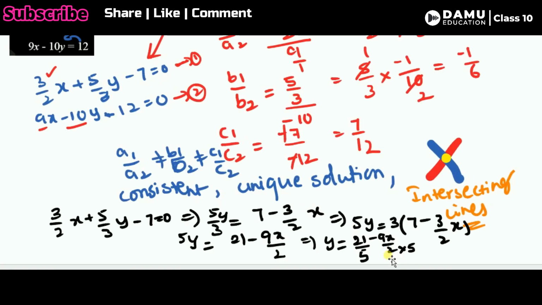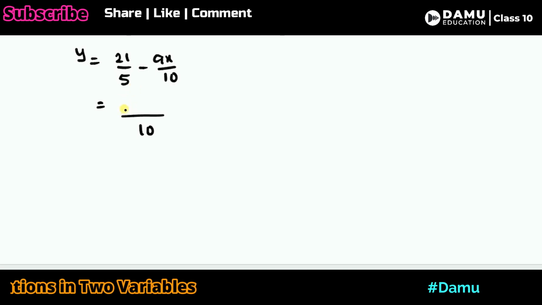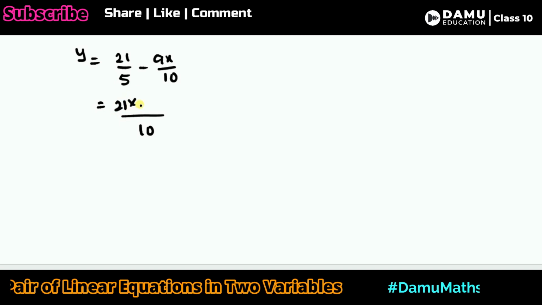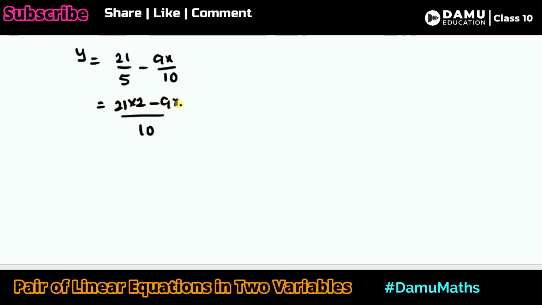So that is the answer here, 29x by 10. Let's take the LCM of this. The LCM will be 10. Then 21 ones are 21 into 2 minus 9x, so 42 minus 9x by 10. So y will be equal to (42 minus 9x) by 10. So this is the value of the first equation. This is the first equation we have converted.